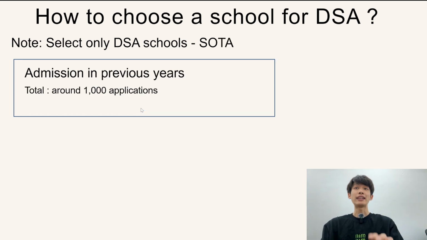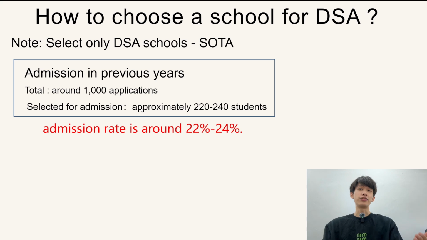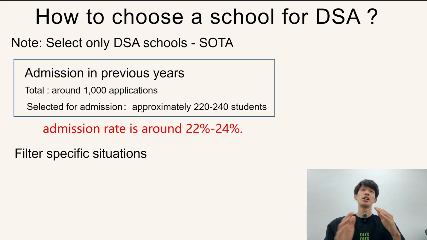Moving on, we have the next school, SOTA, which is the School of the Arts. Applications are around 1,000, and approximately 220 to 240 students are accepted. So the acceptance rate is 22% to 24%, and we have other considerations.